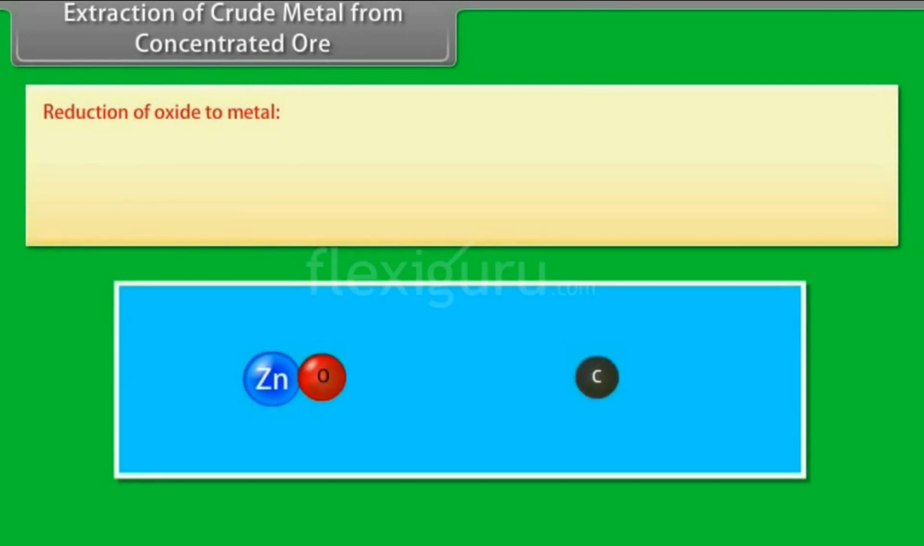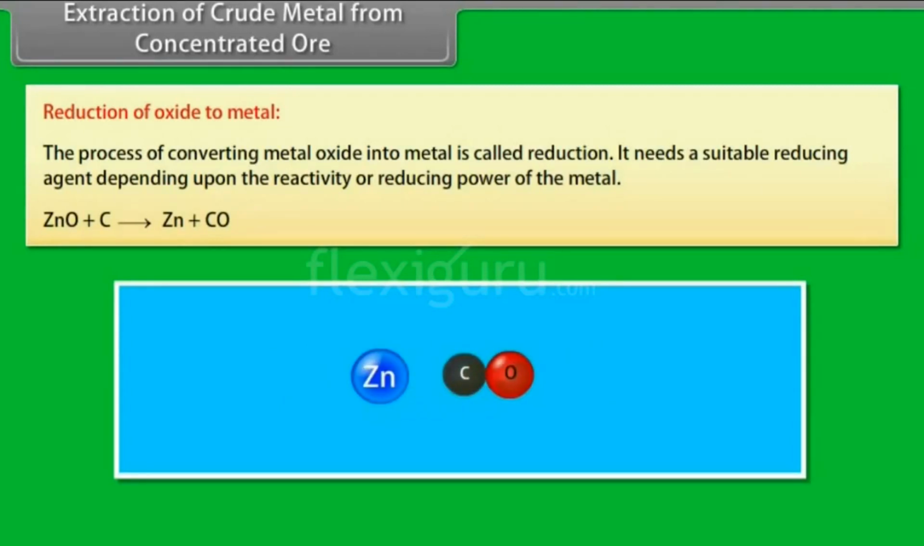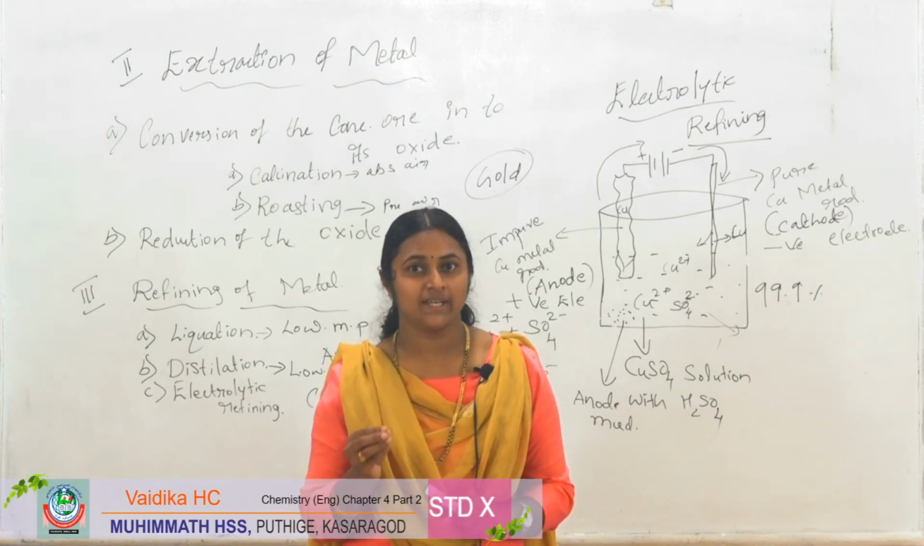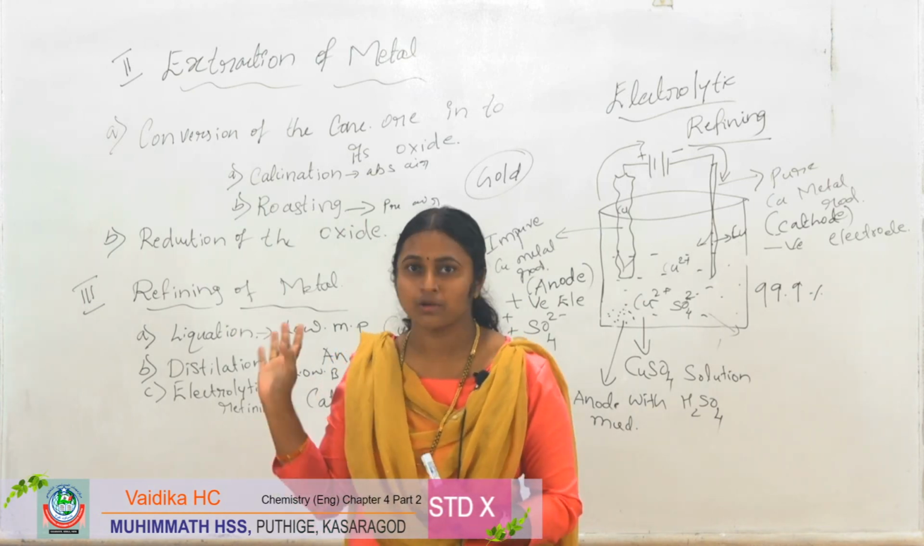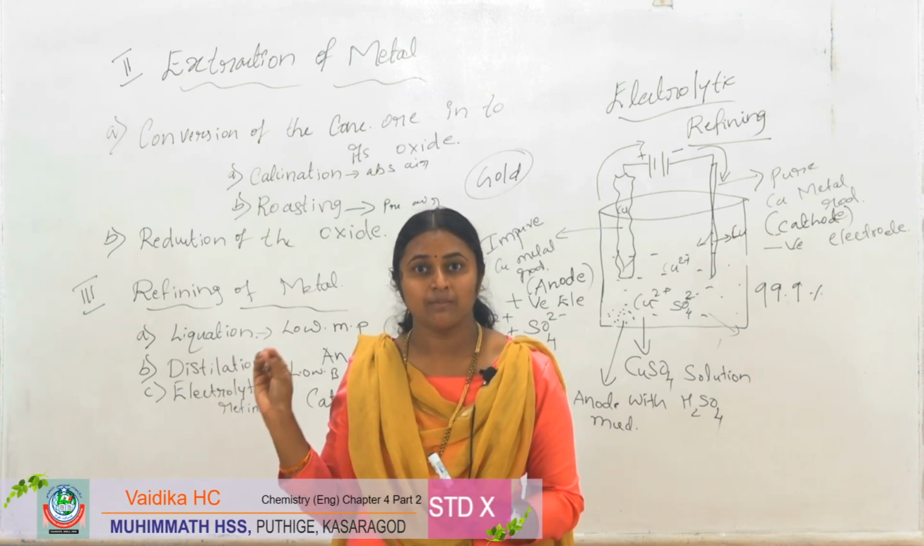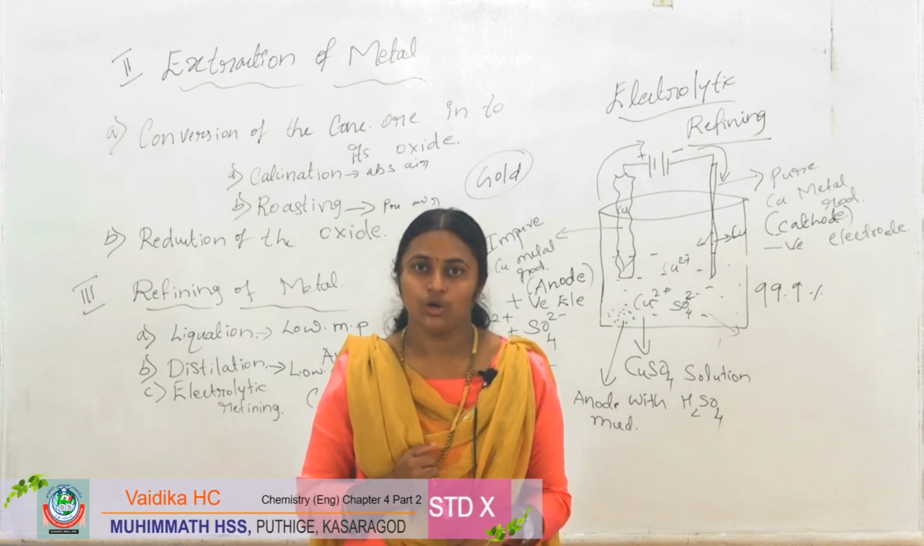Reduction of oxide to metal. The process of converting metal oxide into metal is called reduction. It needs a suitable reducing agent depending upon the reactivity or reducing power of the metal, for example, carbon, carbon monoxide, aluminium and magnesium. This is the process occurring in all the metals. If you consider any metal, all these processes go on from the extraction to get the pure metal. Okay, thank you.